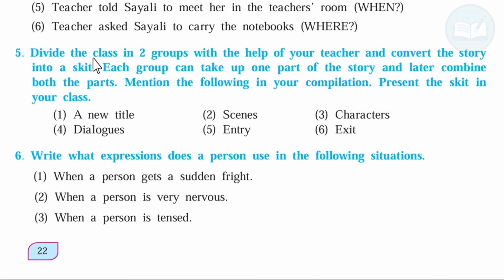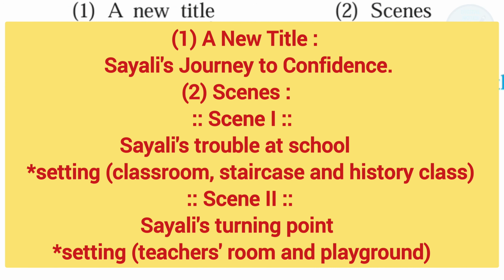Next. Divide the class into 2 groups with the help of your teacher and convert the story into a skit. Each group can take one part of the story and later combine both the parts. Mention the following in your compilation. Present the skit in your class. Now, here you can take a screenshot or write it in your notebook. A new title, scenes, scene first, scene second.